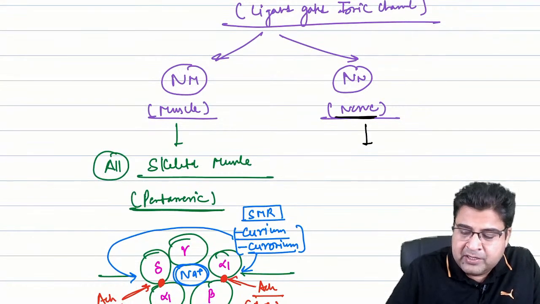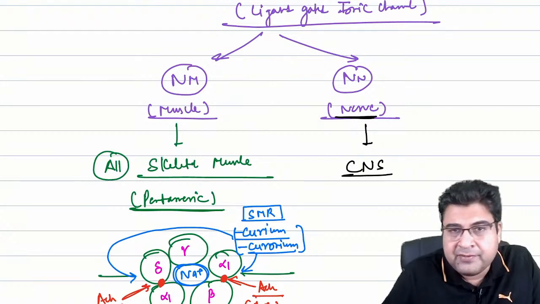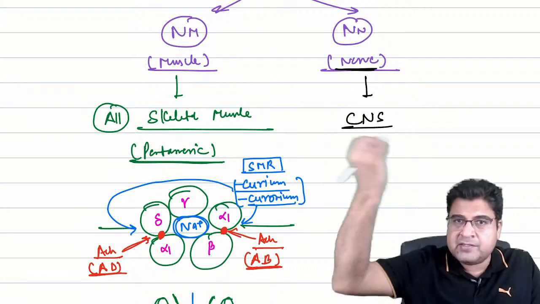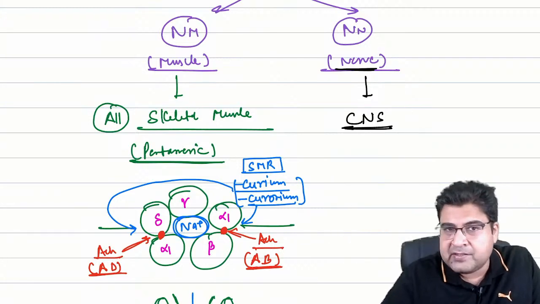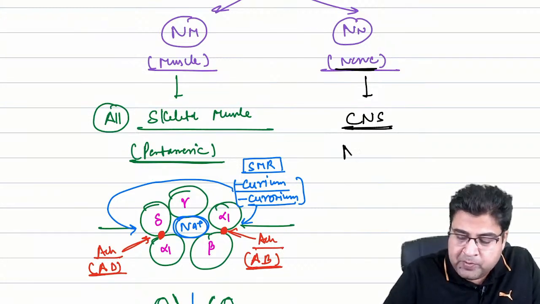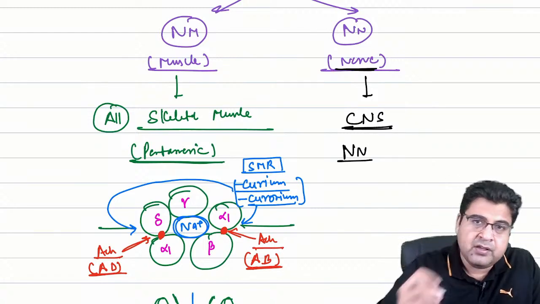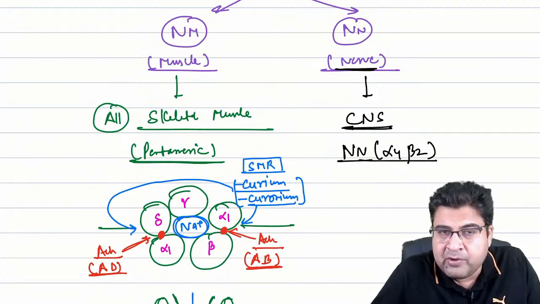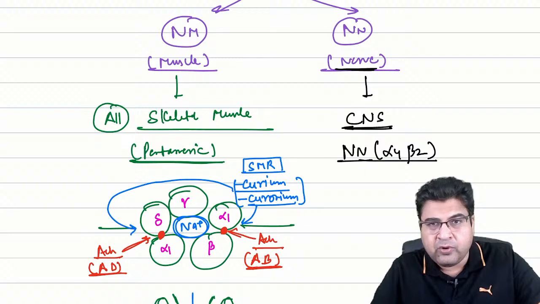Now, if we talk about the nicotine N receptor, it is present over neurons. So this receptor is maximally present in our central nervous system, because the nerves are maximum in the CNS. Now, you have to remember the name of one nicotine N receptor. We call it alpha 4 beta 2 type.